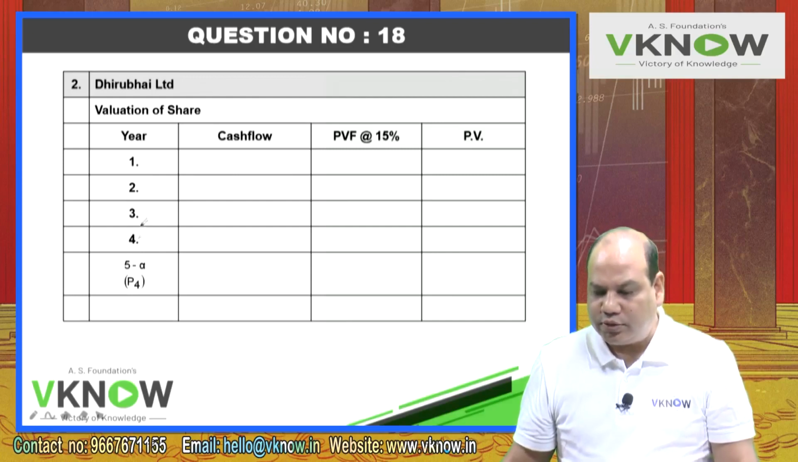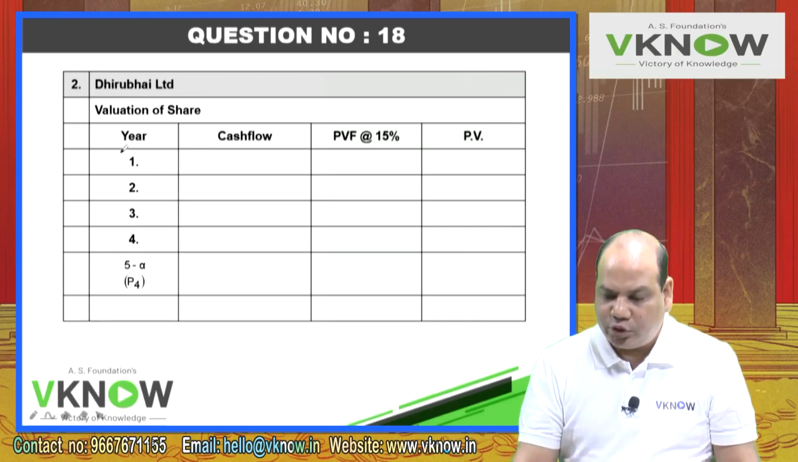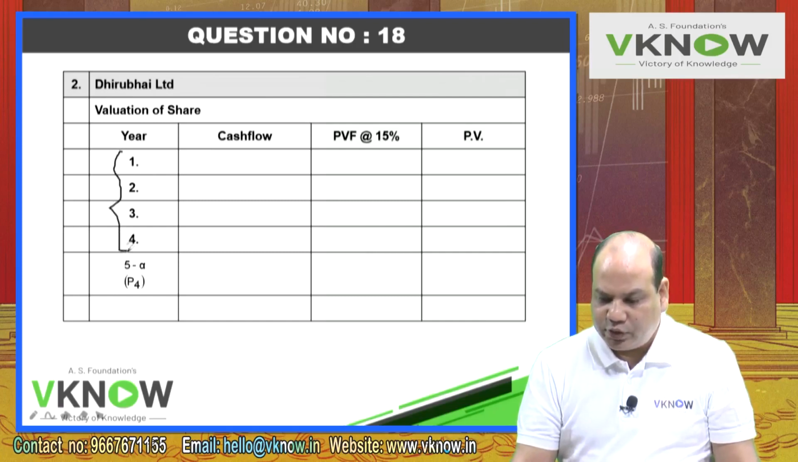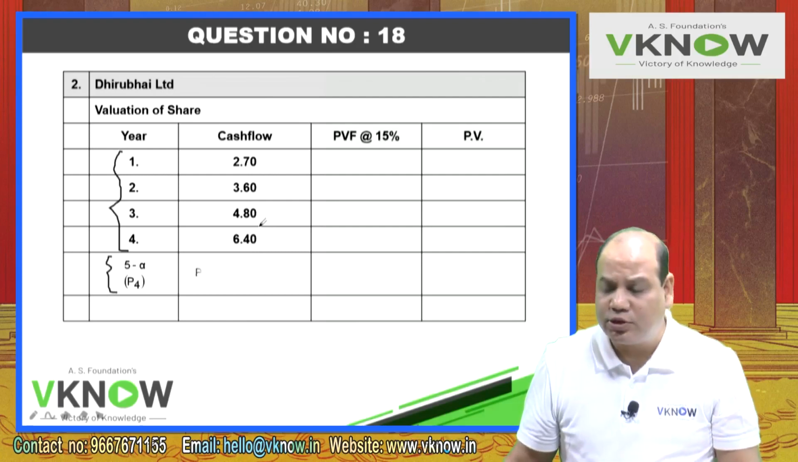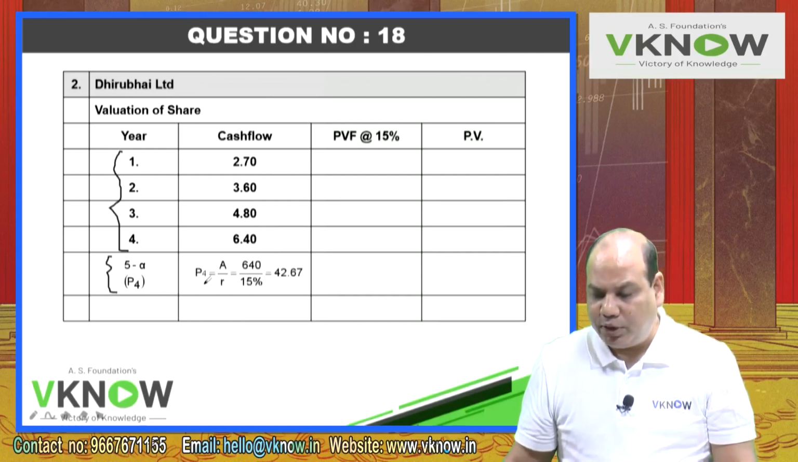This is not new to us. This is the basic calculation of a two-stage growth model. First 4 years, and thereafter terminal value for 5 to infinity, which is P4. So start: 2.70 plus 33 1/3%, 3.60 plus 33.33%, 4.80 plus 33.33%, 6.40, and then P4 will be A upon R.